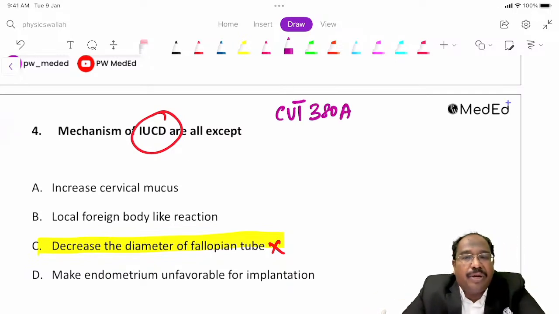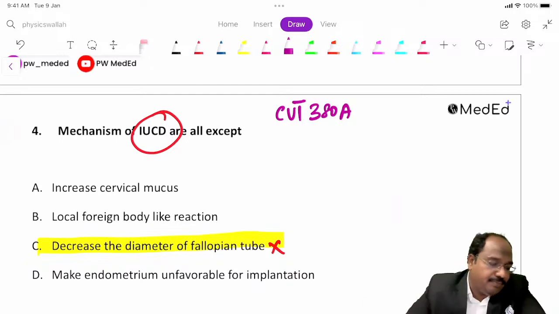CPR means couple protection rate. Couple protection rate means the number of couples protected using some form of contraception. Suppose 100 couples are there. Out of them, how many percent are using the 4 commonly used contraceptive methods: condom, IUCD, OC pills and sterilization. The method giving maximum protection is sterilization, that too female sterilization.